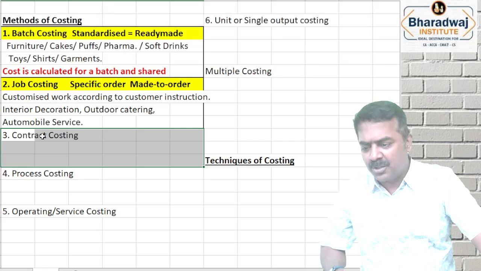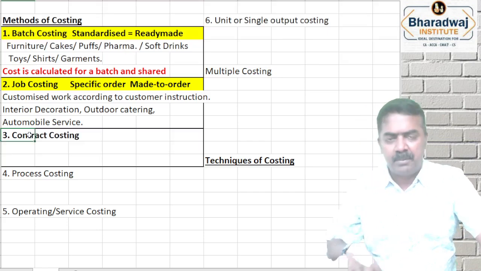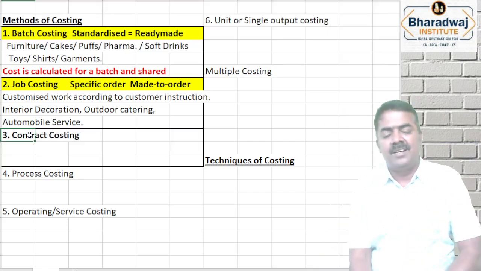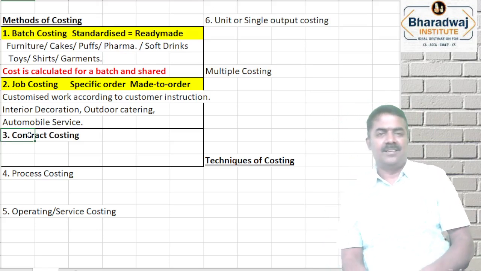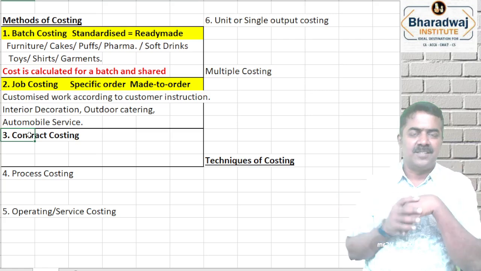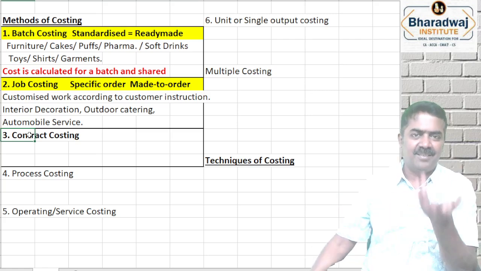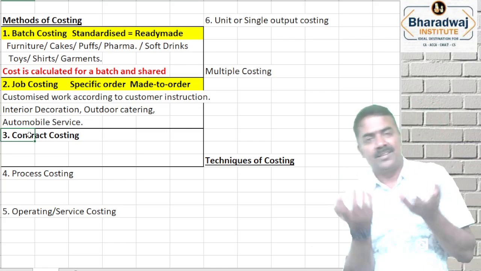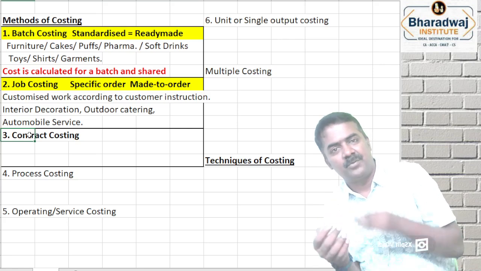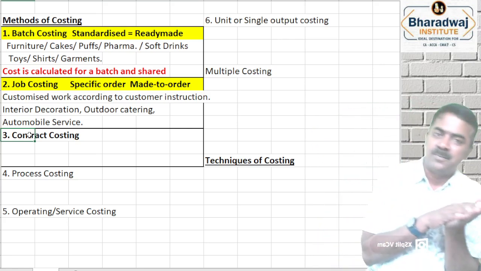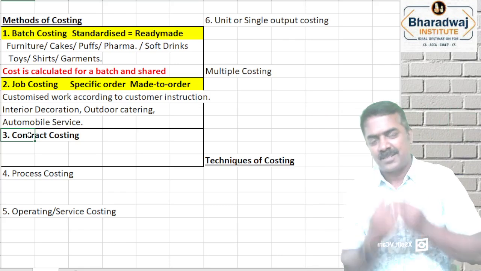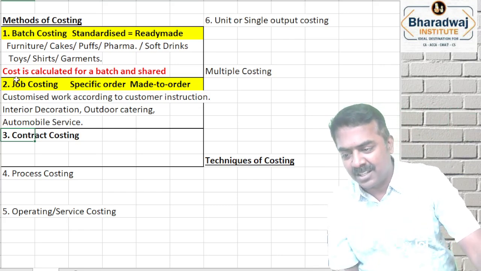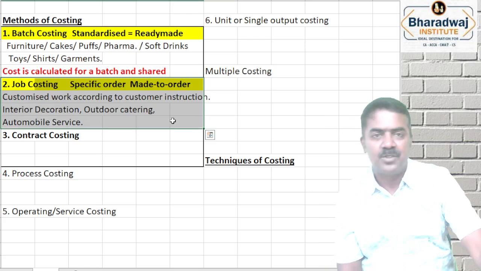Printing of books will come under batch costing. Printing of visiting cards and wedding cards will come under job costing. It's not 100 cards into 5 rupees. Visiting card or wedding card depends on what quality of card you want and what design we have to make. A wedding invitation can be printed from 2 rupees to 2 lakh rupees per invitation. It all depends on the customer's request. Based on your instruction, if I do the work, that is called what? Job costing.